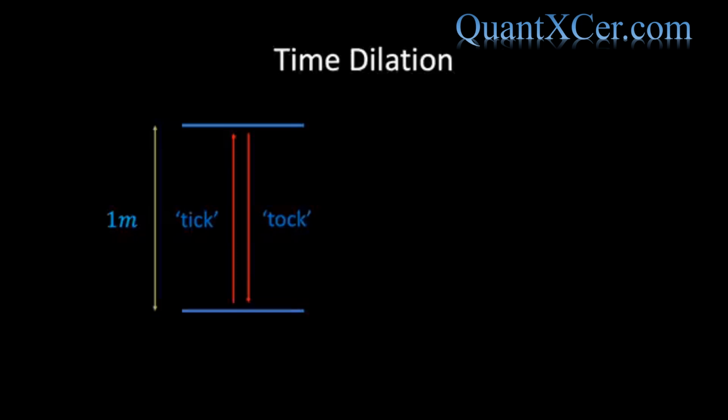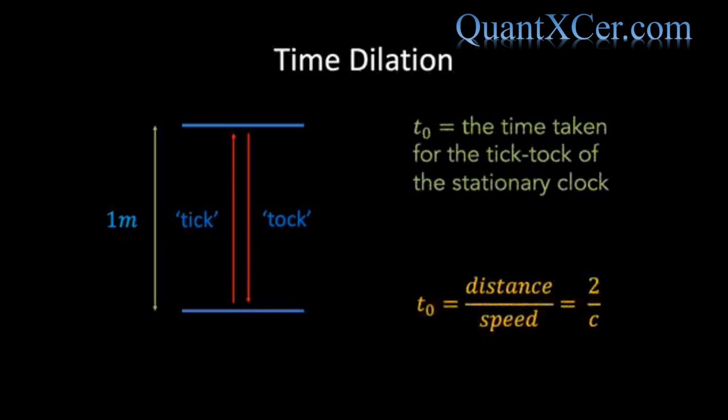If we give one of these clocks to a person to take on a train that is set to move at a constant velocity relative to the platform, and they mount the clock perpendicular to the direction of the train motion, then what we want to do is consider how this moving clock compares to a stationary clock. We can calculate the time taken for the tick-tock of the stationary clock, which we call t0, by noting that